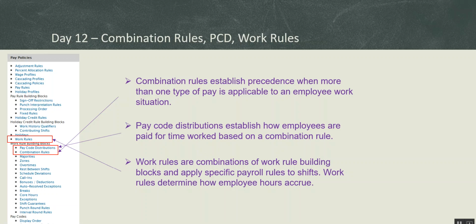So that is why I said the combination rule is key here, because that is the one that will set up the PCD. Combination rule will play an important role by the time we reach the pay code distribution. And then we have the work rules, which are the combination of work rule building blocks, and they apply specific pay rules to shifts. Work rule determine how employee hours accrue.